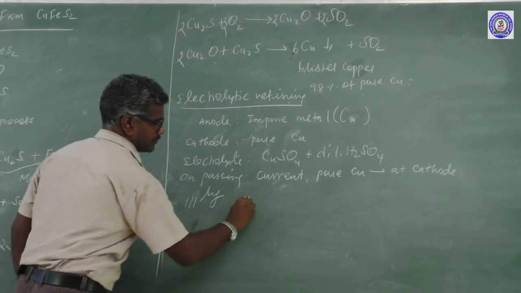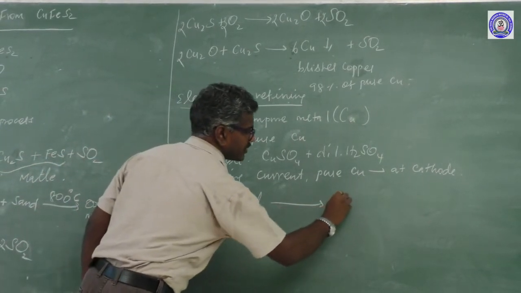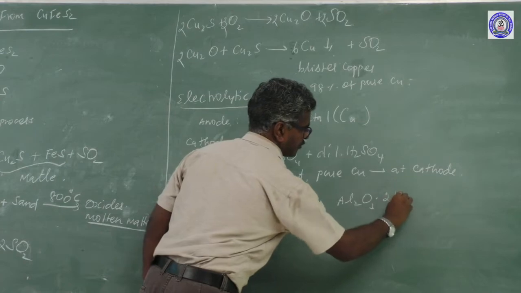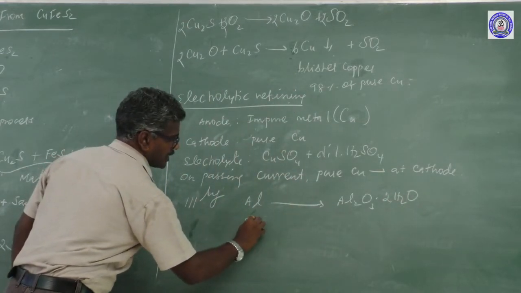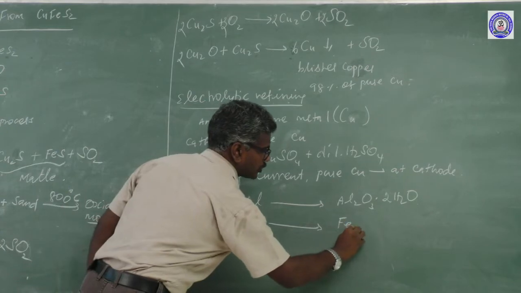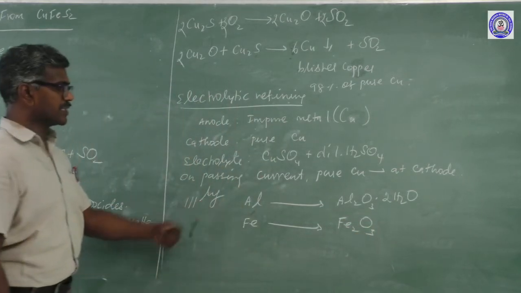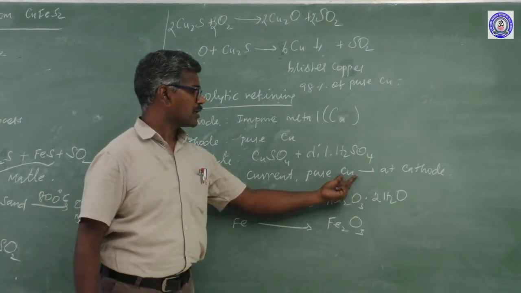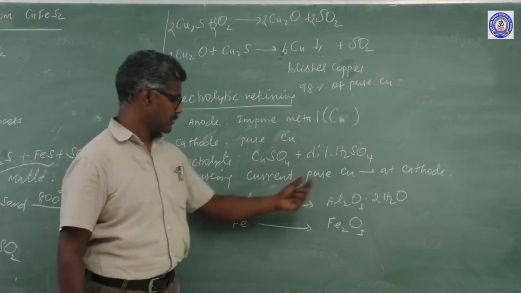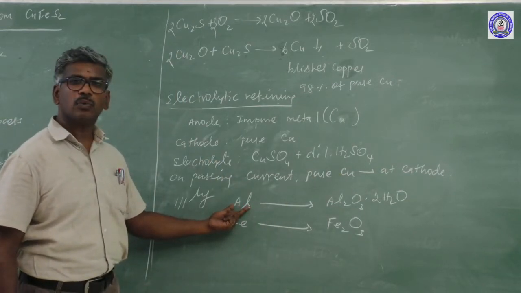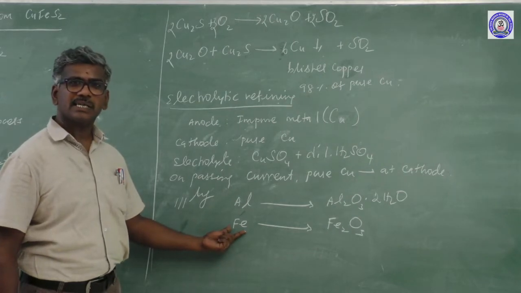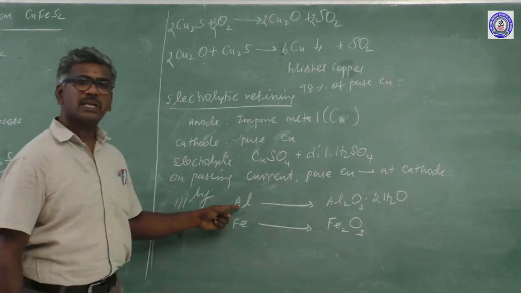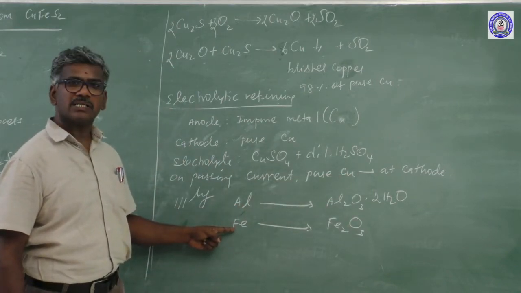Similarly, how to extract aluminium? Aluminium can be extracted from its oxide. Another one, iron can be extracted from Fe2O3, hematite. These are the methods. What is the color of copper? Copper is a reddish brown metal. Aluminium is a silvery white metal. Iron is a greyish white metal. Copper valency 1 and 2, aluminium valency 3, iron valency 2 and 3.